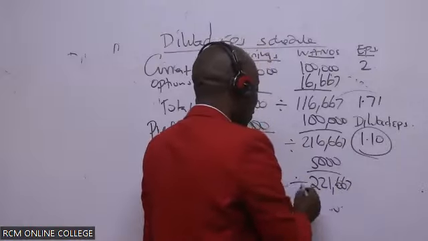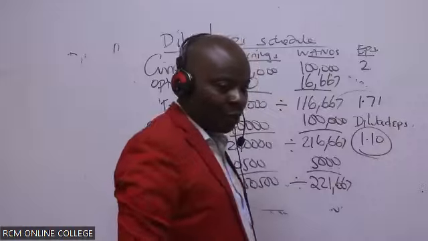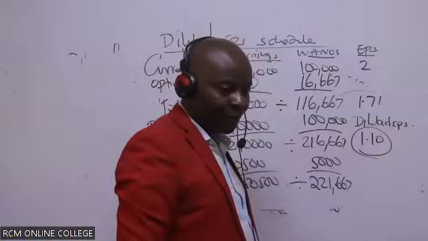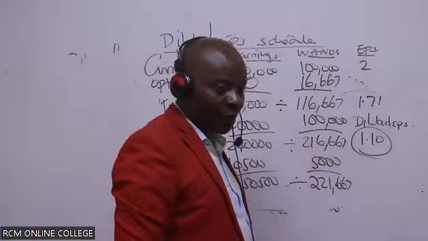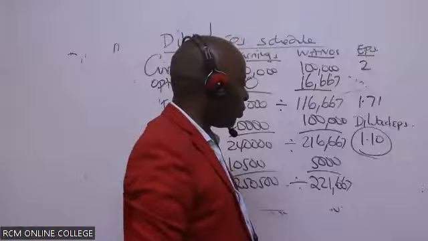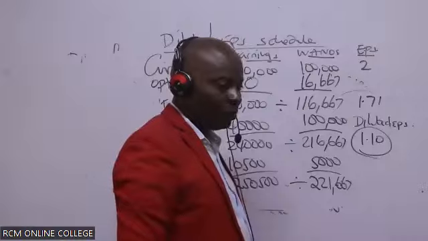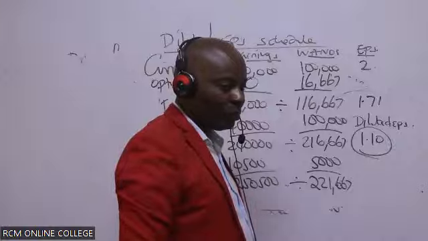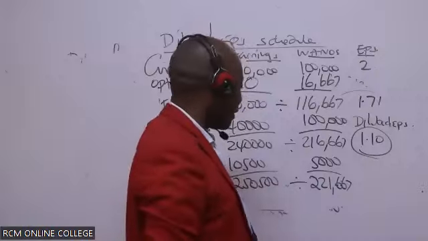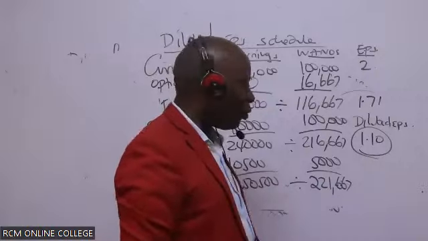When you divide the two, what are we getting, somebody? 1.13.